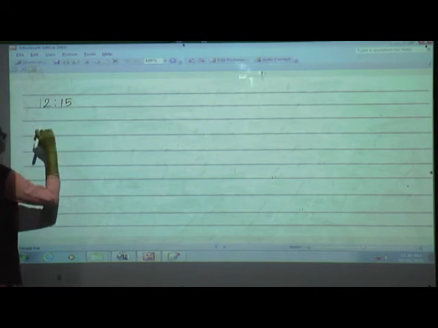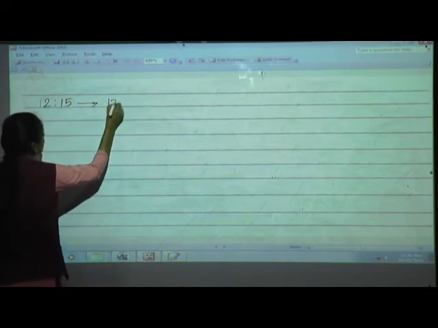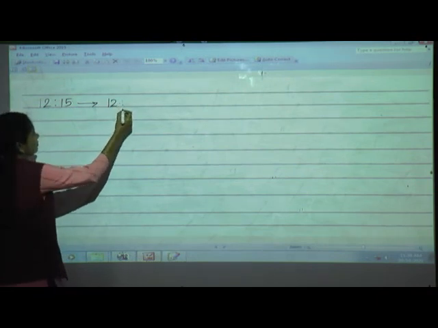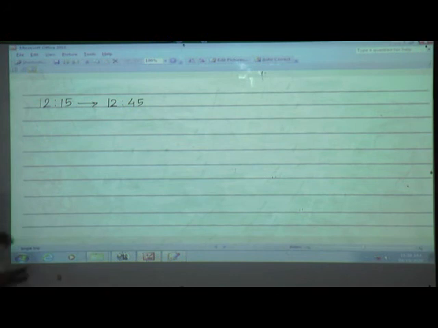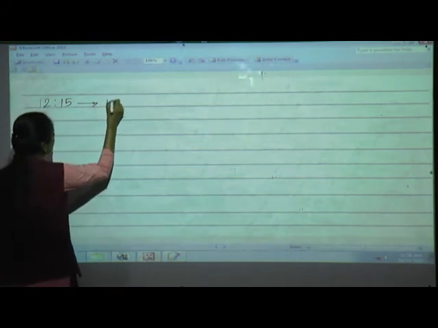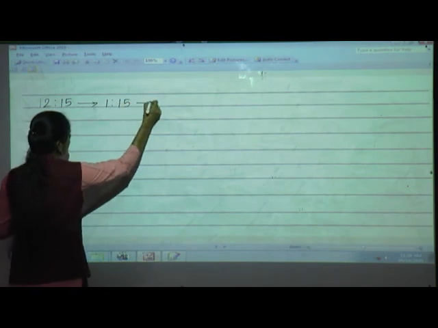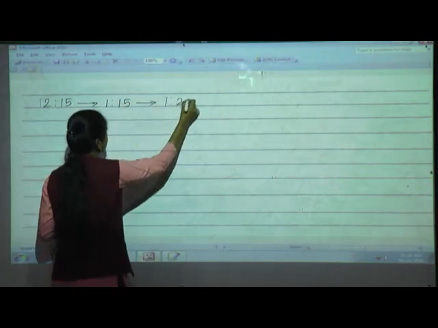Okay, so we'll write here 12:15 to 12:45, or else directly you can take 1 hour also, from 12:15 to 1:15. Okay, and 1:15 to 1:20.